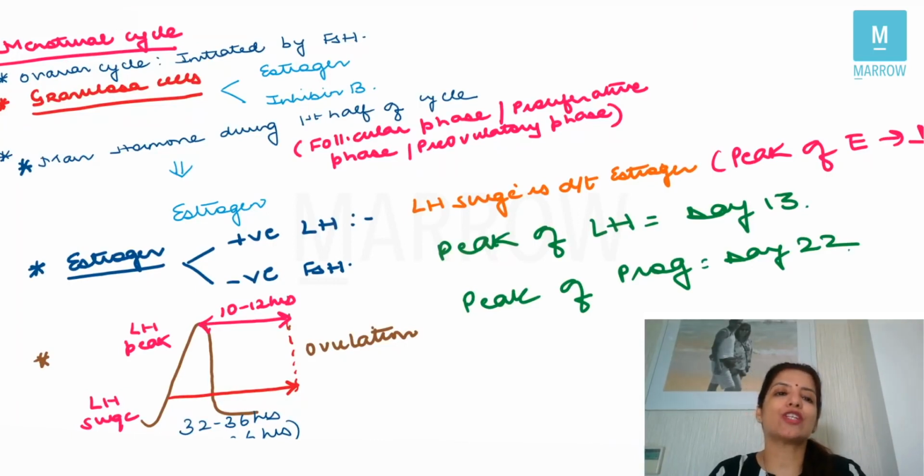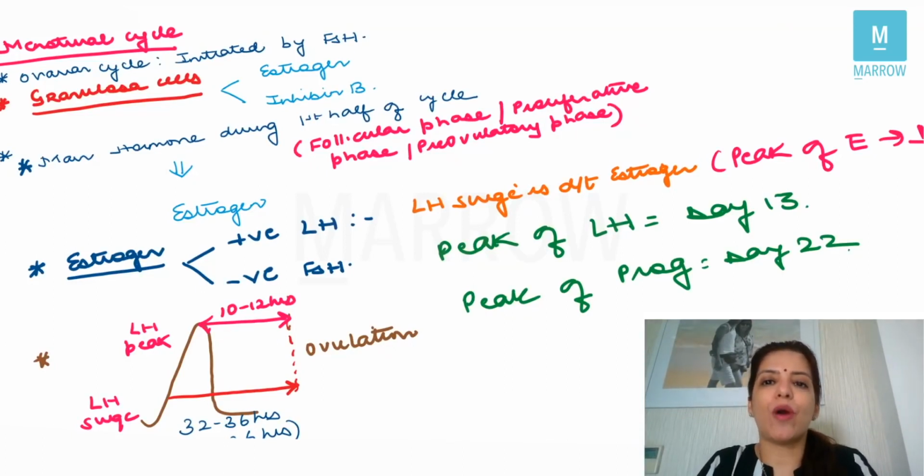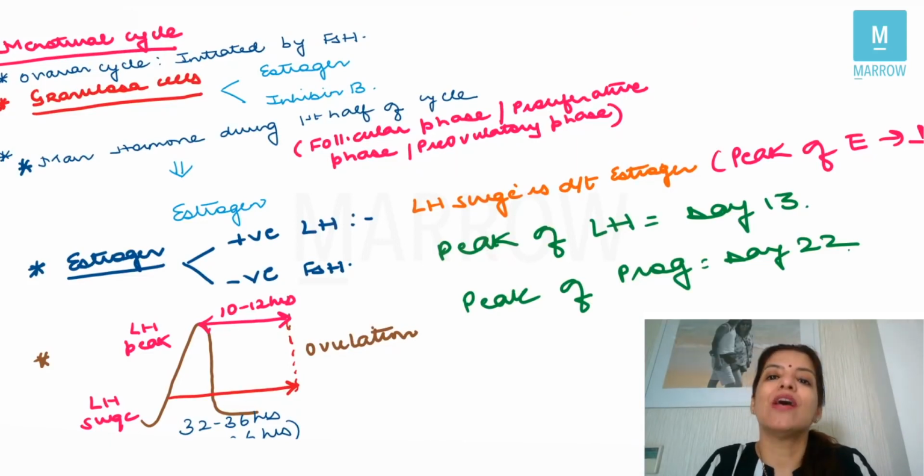Now this FSH acts on the granulosa cells in the ovary, and from the ovary it will release estrogen and inhibin B. So from the granulosa cells, two hormones are released. One is estrogen and the other is inhibin B. Now from here only what you should understand is, suppose you haven't studied ovarian cancer and a question comes that what is the tumor marker for granulosa cell tumor? I am telling you that granulosa cells secrete two hormones, estrogen and inhibin B. So the tumor marker for granulosa cell tumor of the ovary will also be any one of these, and it is inhibin B. So number one point, that is what you should know about the granulosa cell tumor of the ovary.